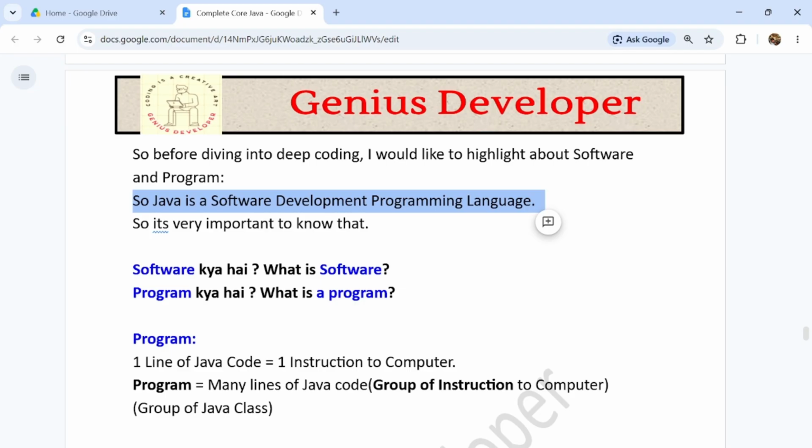Java is a software development programming language, so it is very important to know what is software and what is a program. And this is not only important for Java developers, guys. This concept is important for any developer, be it Python or Kotlin or Java, C, C++, any web developer or any application software developer. They must know the difference between software and a program.